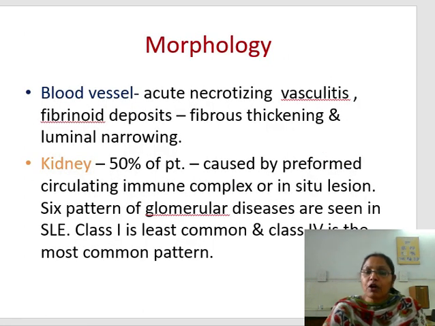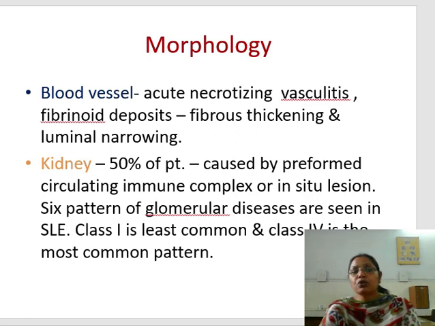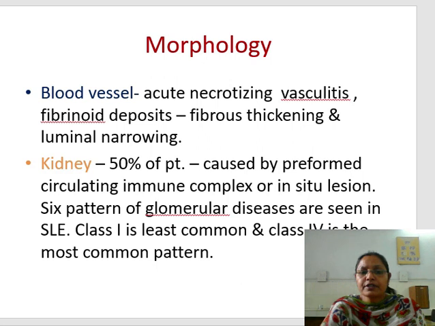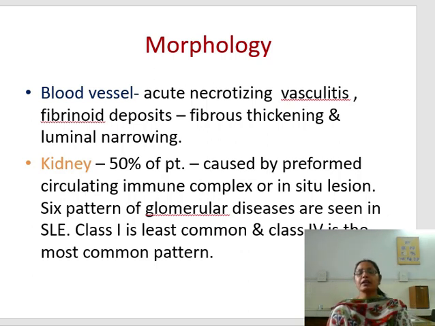Now coming to the morphology of SLE. SLE is a systemic disease. It will affect different organs of our body, but the important ones are the kidney and blood vessels. In the blood vessels there is acute necrotizing vasculitis. These immune complexes settle down on the vessel wall and cause increased inflammation. So there will be acute necrotizing vasculitis, fibrinoid deposits, and ultimately fibrous thickening and luminal narrowing of the blood vessels.